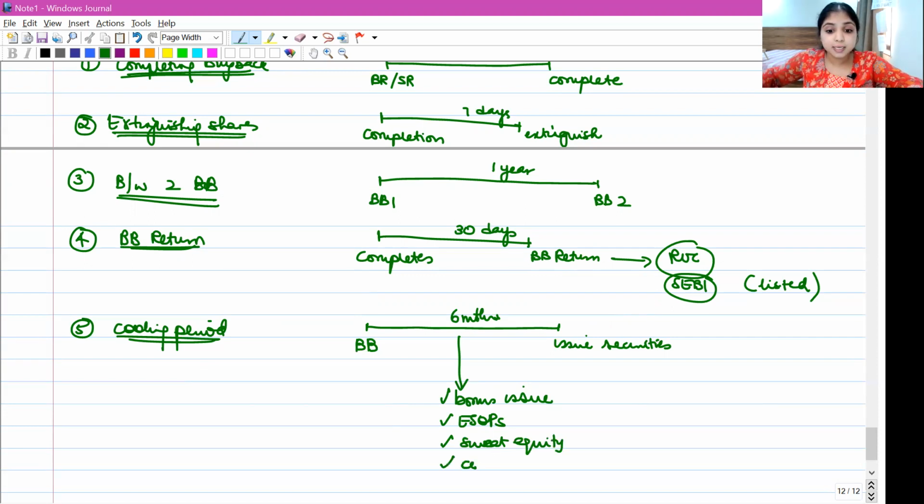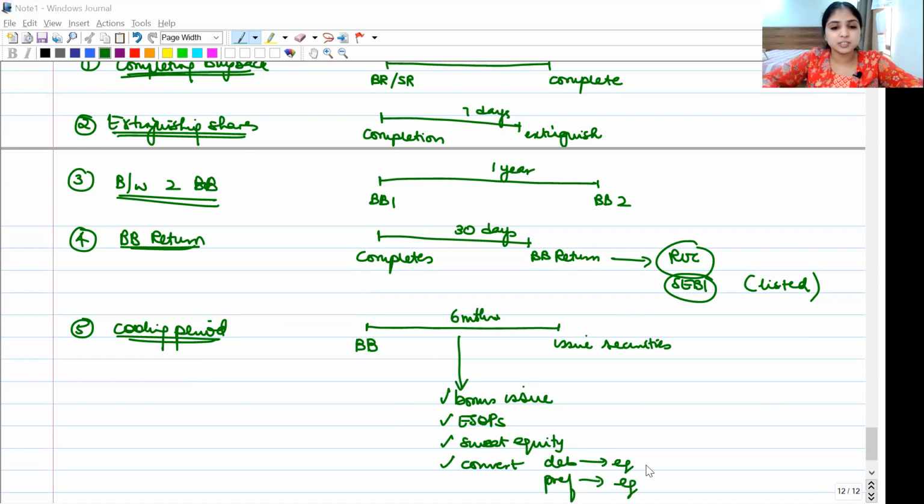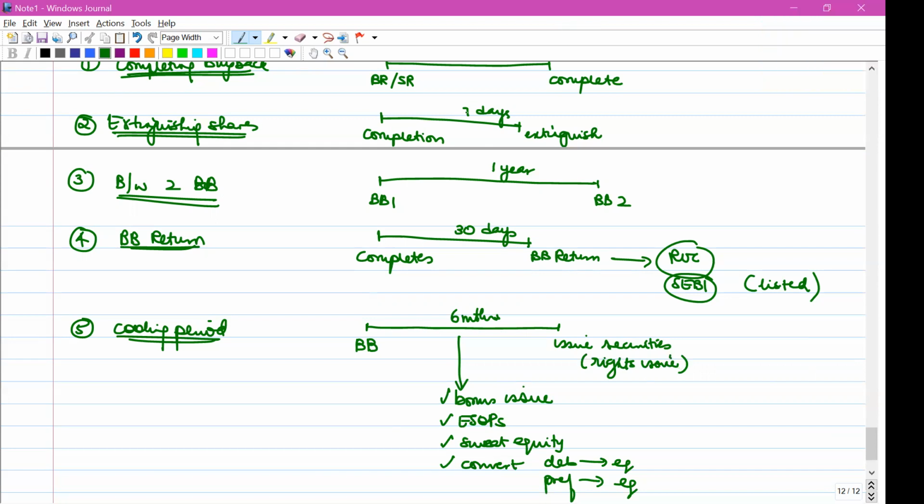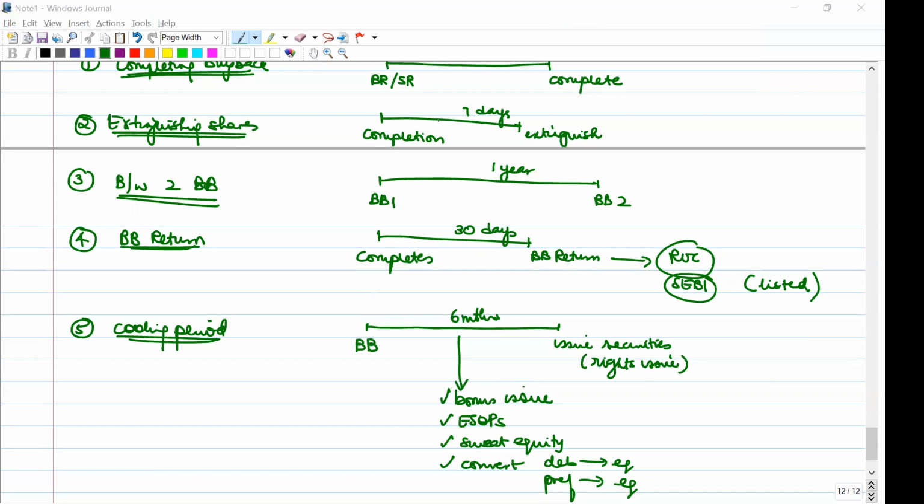It can convert debentures into equity shares, and preference shares into equity shares. These conversions are allowed. But during these 6 months, the company cannot make any other issue of securities. Even a rights issue cannot be made in the 6 months period. The company can make a rights issue only after 6 months.